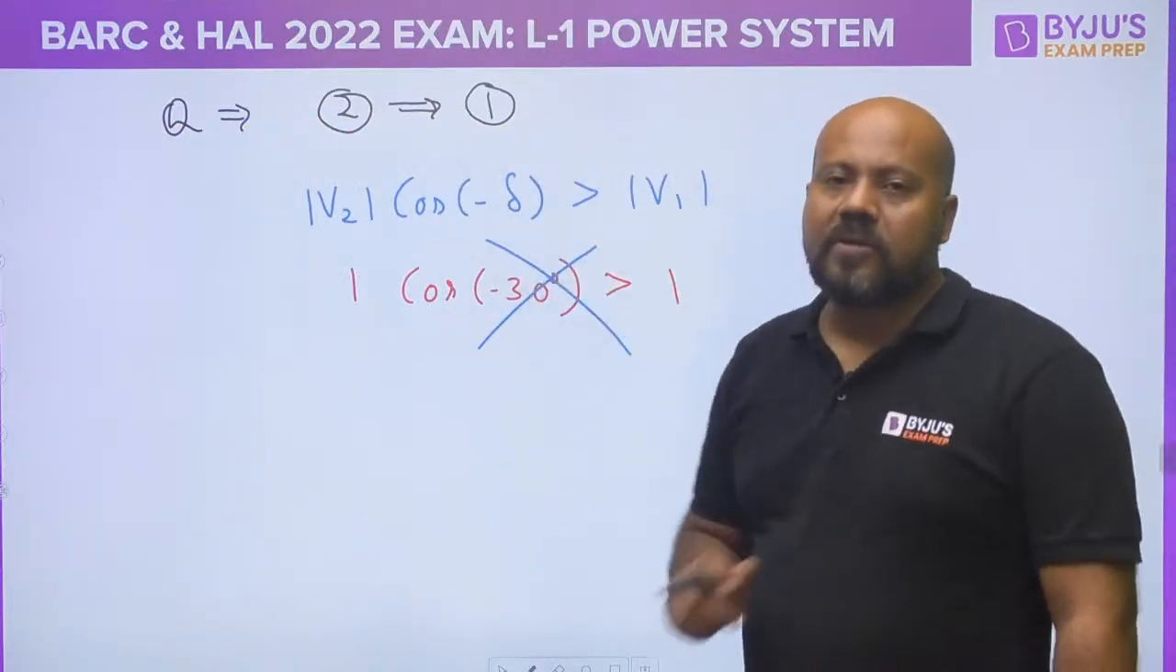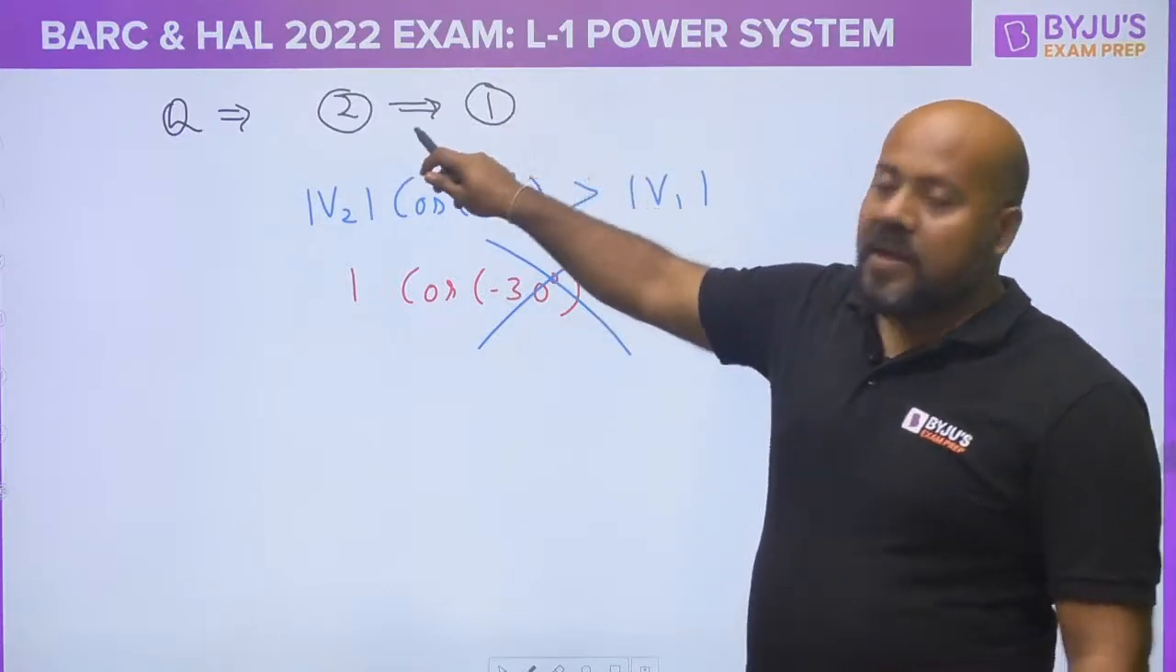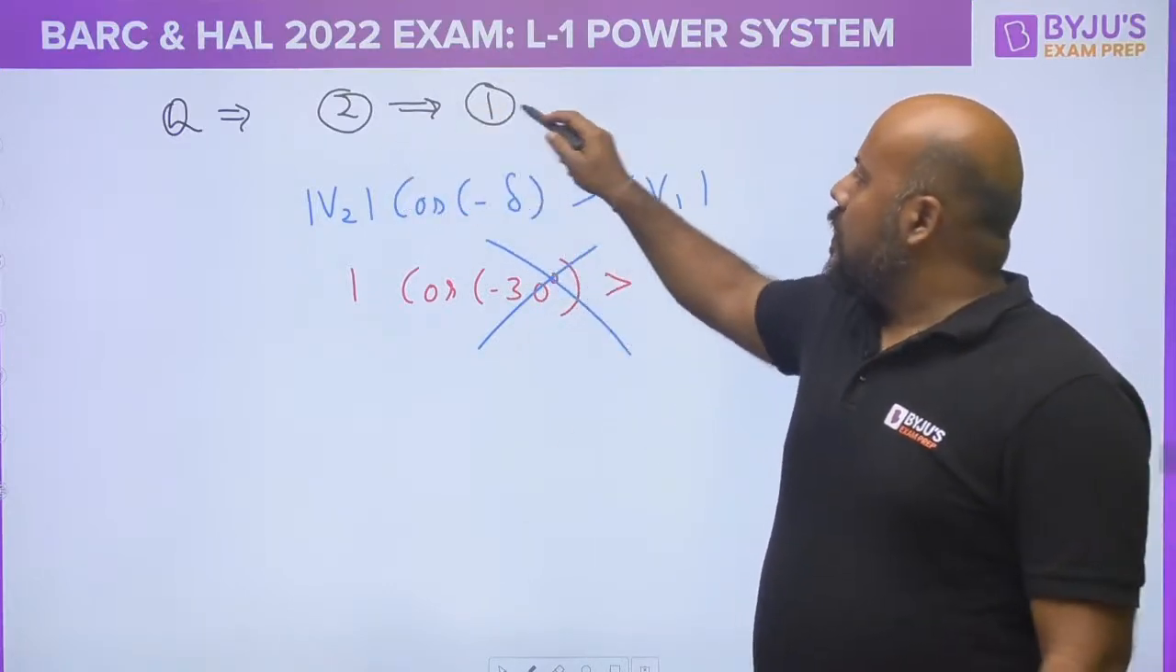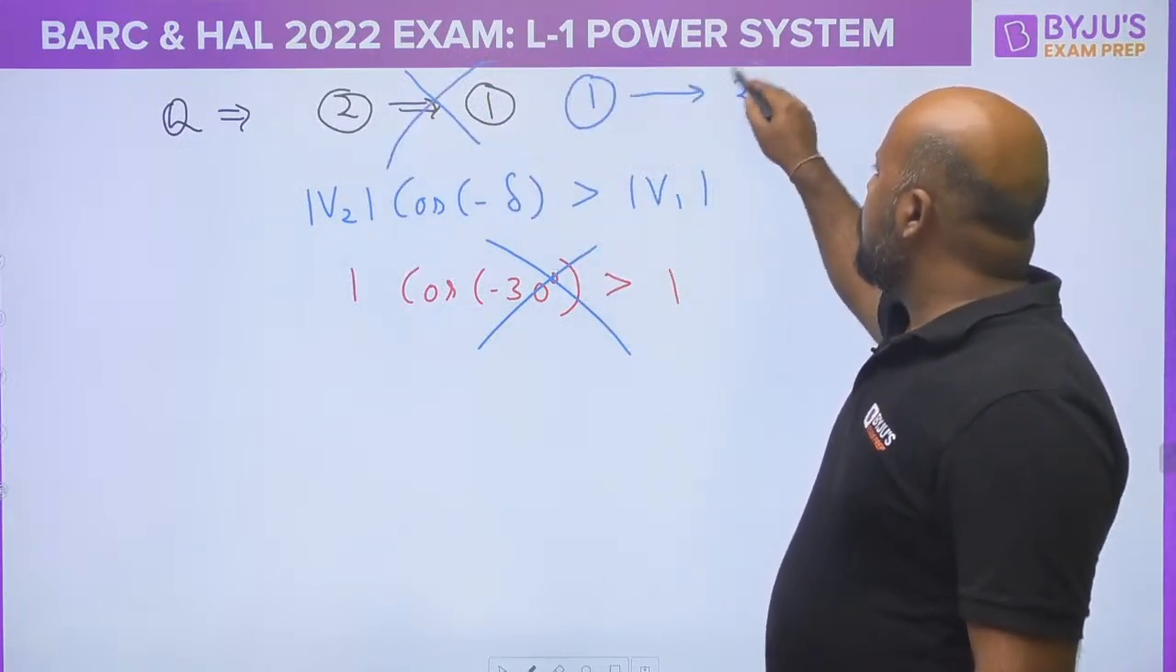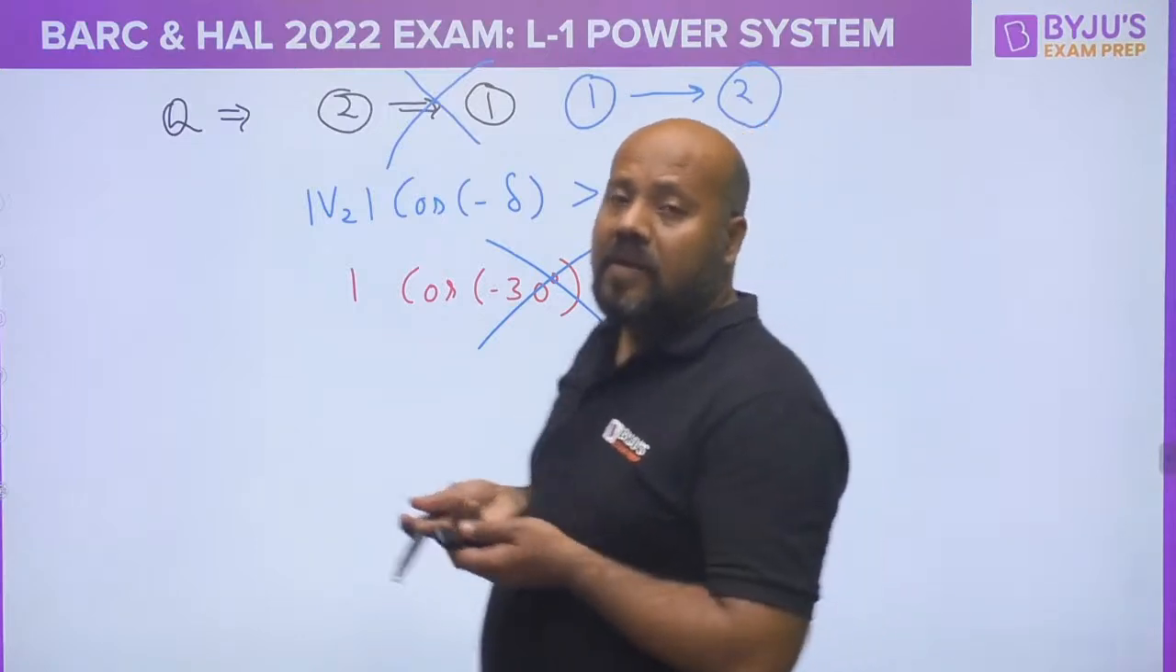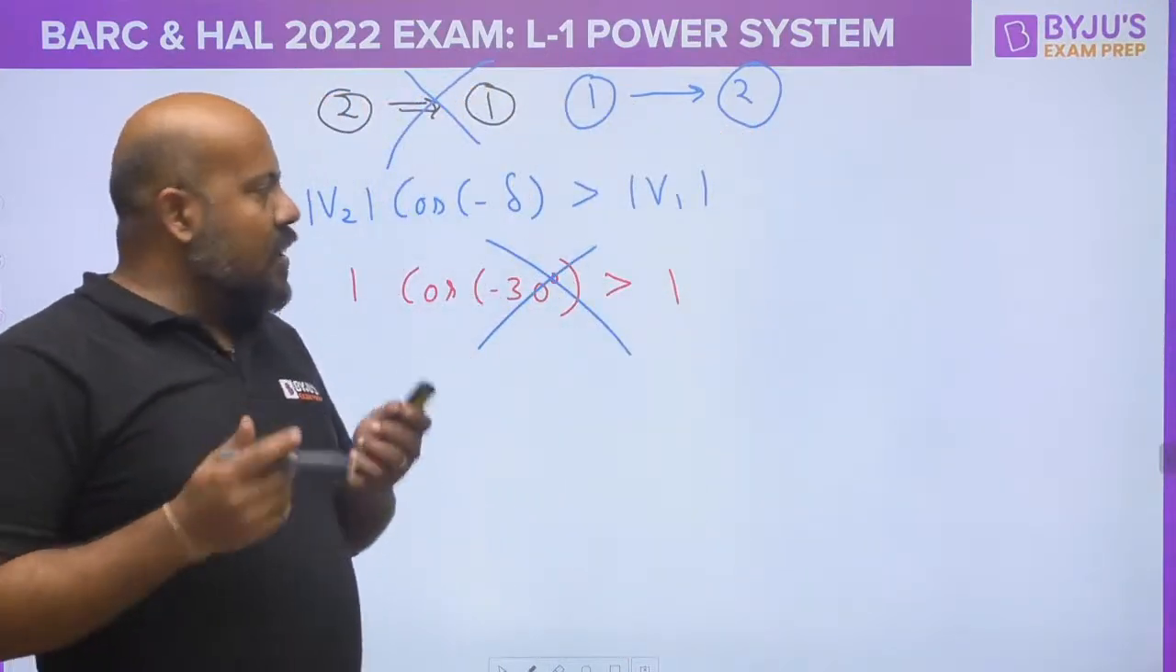So this proposition is also wrong. When we are assuming that the reactive power is flowing from 2 to 1, again it is coming as wrong, and we are getting that the reactive power is flowing from 1 to 2. Now you will be confused about what is happening. Actually, what is happening